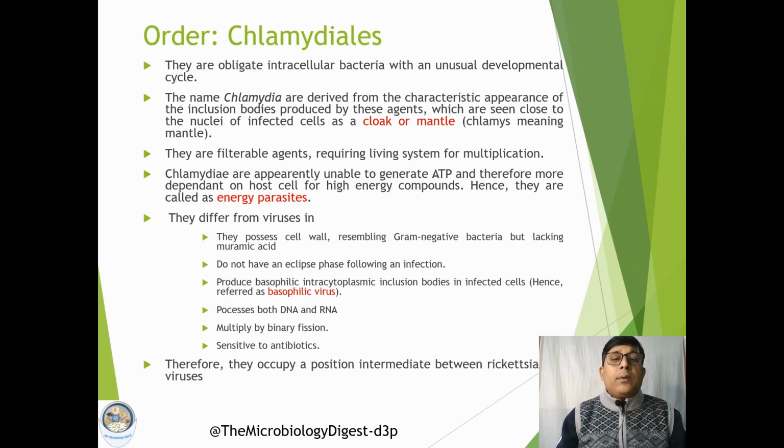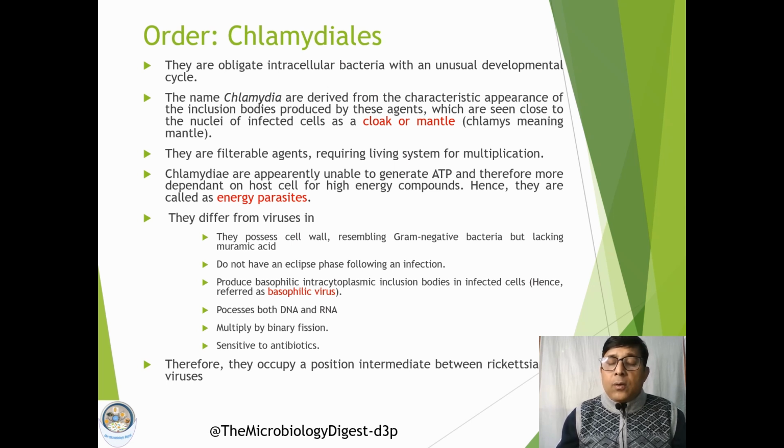Chlamydia. Now they are filterable agents, and they require living systems for multiplication, just like the rickettsial organisms. Another important character of this group of organisms is that they are generally not able to generate energy compounds, and for this energy they are entirely dependent on the host cell.